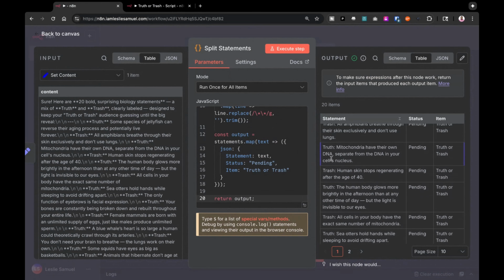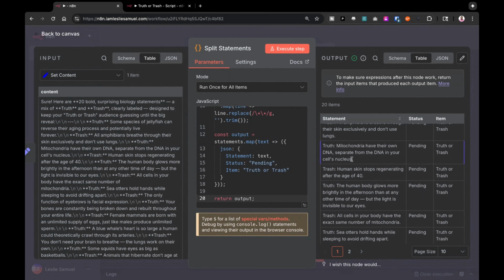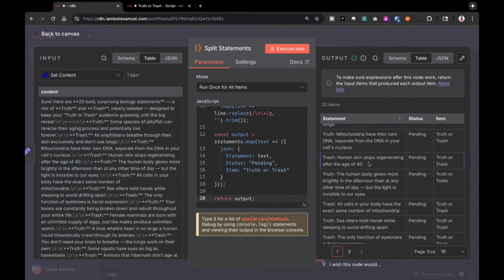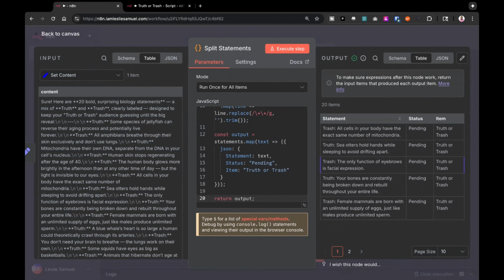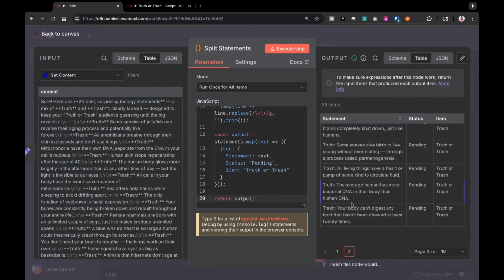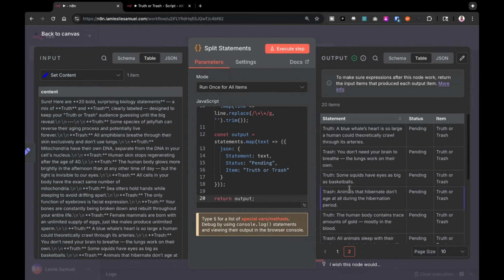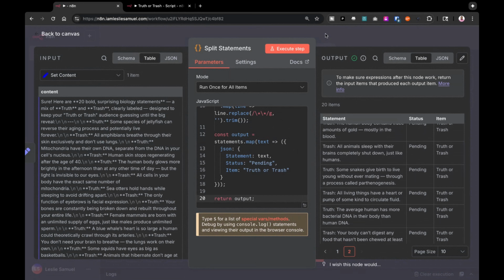Mitochondria have their own DNA, separate from the DNA in your cell's nucleus. Or human skin stops regenerating after the age of 40, and that's trash. So it's just come up with all of these ideas for me right here on the spot. And I didn't have to do anything. This is the first page. There's another page because I asked it for 20. And these are now 20 ideas that I can either say I like it or I don't like it.